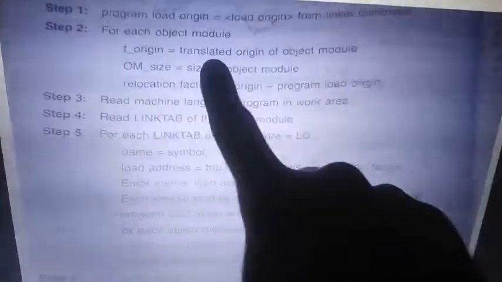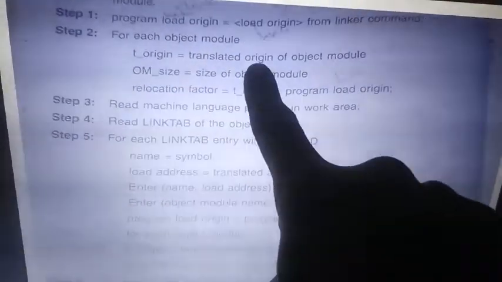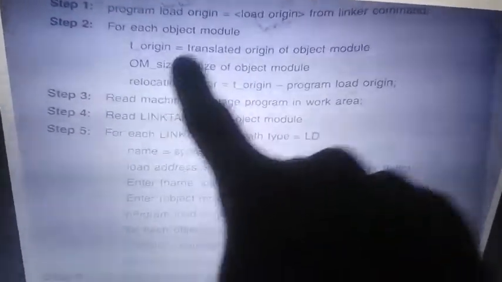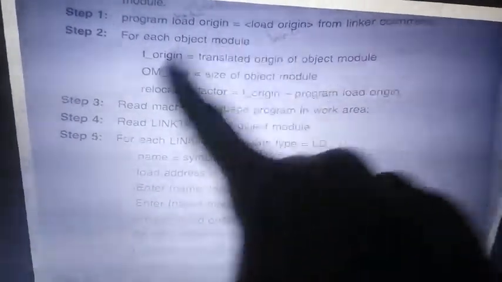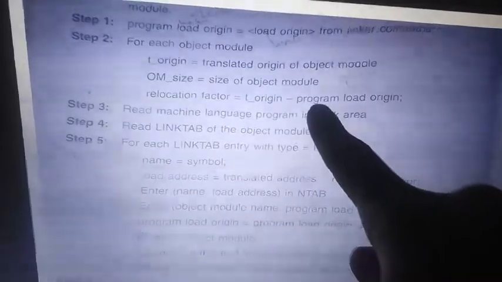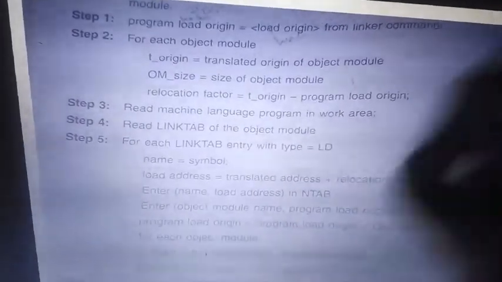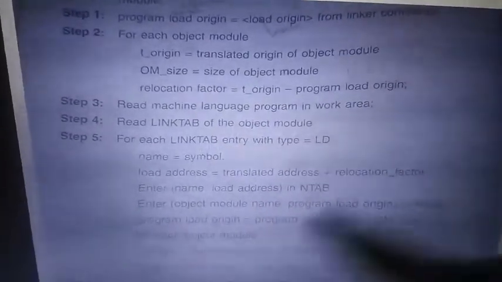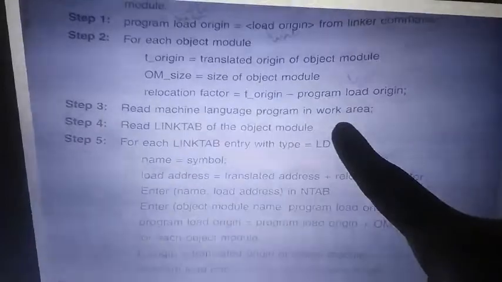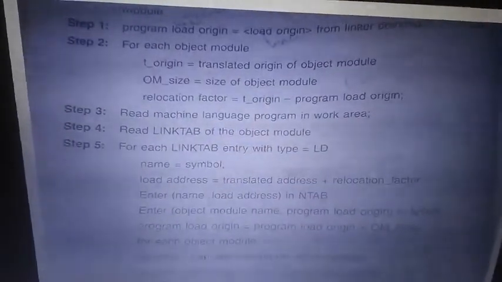Second program, load origin is 942, sorry, translated origin is 200 and size is 31. Again, 200 minus 942, you will get the relocation factor. So for both the modules we get the origin and the relocation factors. Now read the machine work area. You are working in the load area, which is 900.